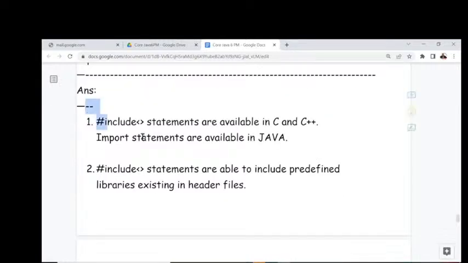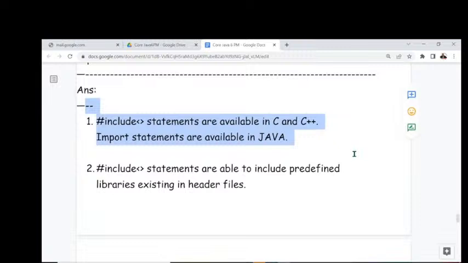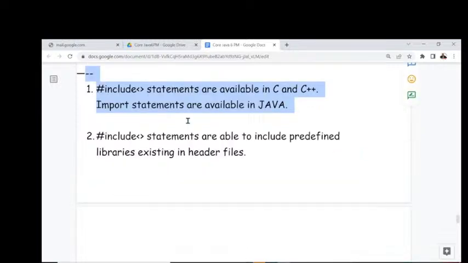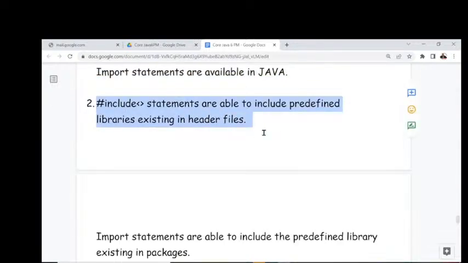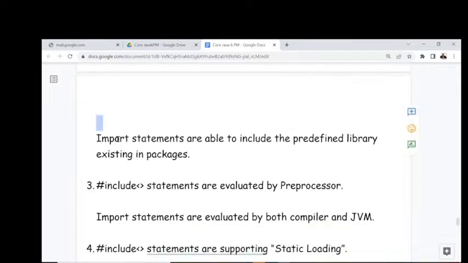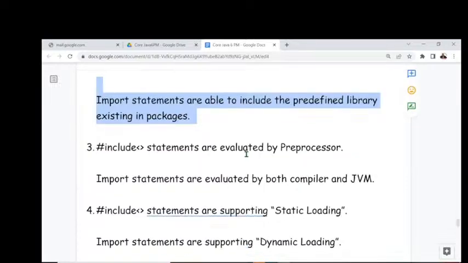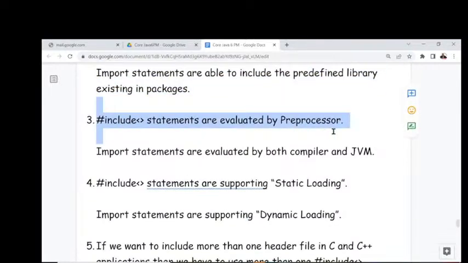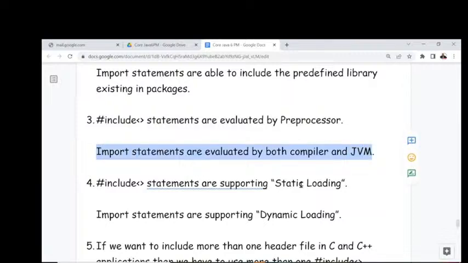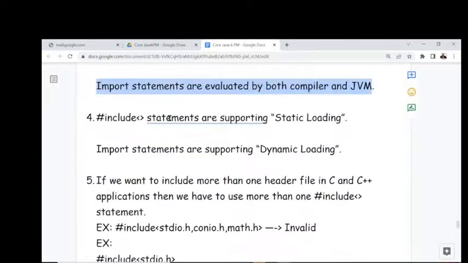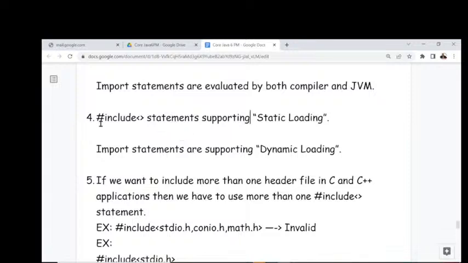What is the first difference I gave? Hash include statements are available in C and C++, whereas import statements are available in Java. The second difference: hash include is able to include the predefined library existing in header files, whereas import statements are able to include the predefined library existing in packages. Next, hash include statements are evaluated by the preprocessor, but import statements are evaluated by both the compiler and the JVM. Next, hash include statements support static loading, and import statements support dynamic loading.